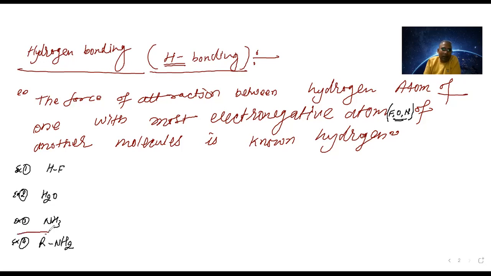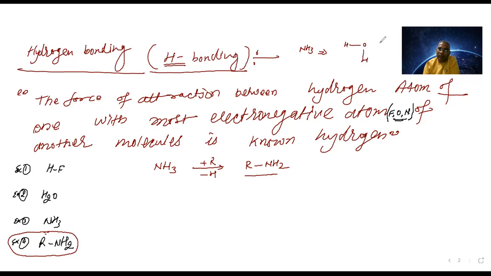Yeah, the last one, RNH2. See, how is RNH2 defined? Firstly, NH3 is there, and they added the R and removed a hydrogen. That is what forms RNH2. One of the hydrogens is removed, so minus, and one R, an alkyl group, is added, so that is RNH2. Now, if you see the structure, ammonia is actually pyramidal in shape, but for hydrogen bonding we draw it like this: H, N, H, H.